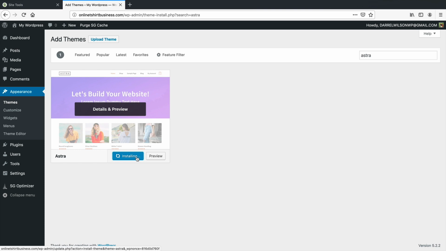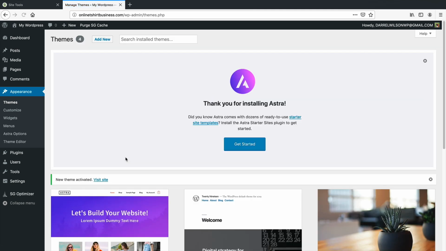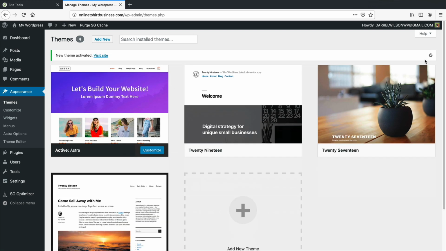All right, so it's installing our WordPress theme. Don't worry if you don't understand this just yet. It'll all be very clear once we actually mess around with everything. So right here we have the Astra, and here I'll click on activate. All right, so we have this setup wizard right here where it wants us to create our starter website templates, etc. But for now, I want you to just click on X. We can install that a little bit later, but I want you to change one other thing.